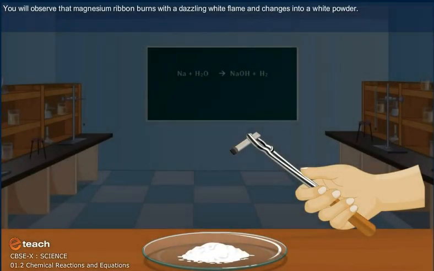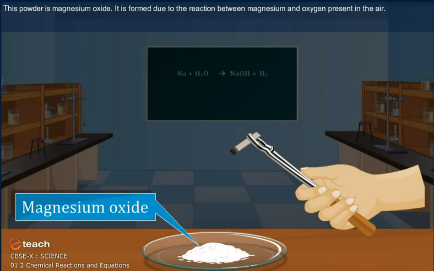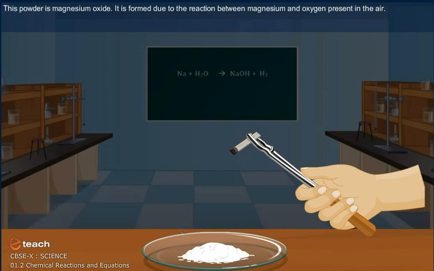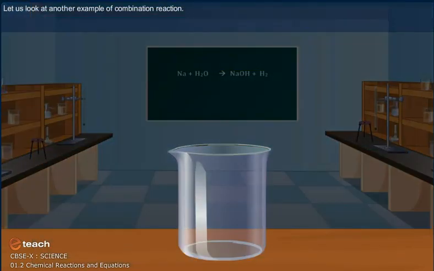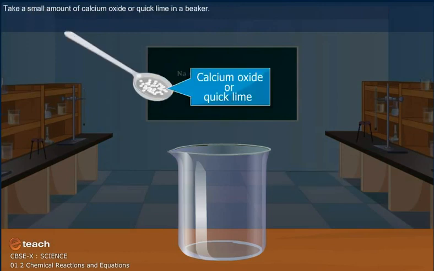You will observe that magnesium ribbon burns with a dazzling white flame and changes into a white powder. This powder is magnesium oxide. It is formed due to the reaction between magnesium and oxygen present in the air. Let us look at another example of combination reaction.